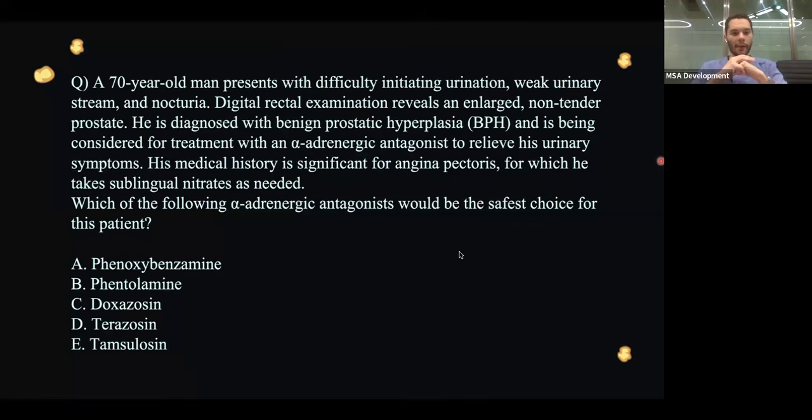All right. A 70-year-old man presents with difficulty initiating urination, weak urinary stream, and nocturia. Digital rectal examination reveals an enlarged, non-tender prostate. He is diagnosed with benign prostatic hyperplasia and is being considered for treatment with an alpha-adrenergic antagonist to relieve his urinary symptoms. His medical history is significant for angina pectoris, for which he takes sublingual nitrates as needed. Which of the following alpha-adrenergic antagonists would be the safest choice for this patient?